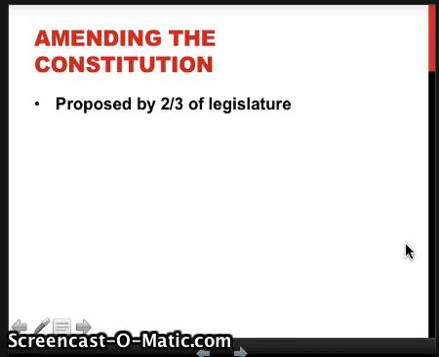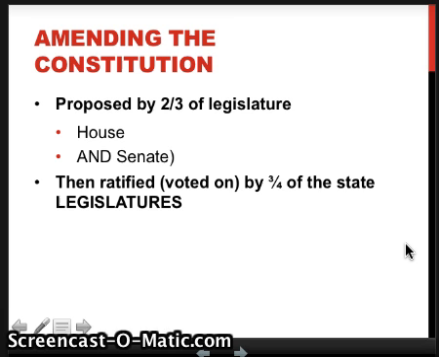What you have to do to change it is first, you have to propose the amendment, as in write it, and then get it approved by 2/3 of the legislature. So 2/3 of the House of Representatives have to vote yes, 2/3 of the Senate have to vote yes. Then it gets sent to the states to be ratified, voted on, and 3/4 of the state legislatures have to vote for it. Those are the state governments, not the people.